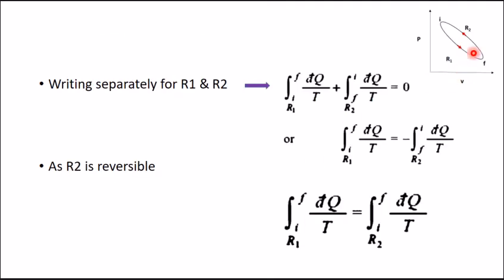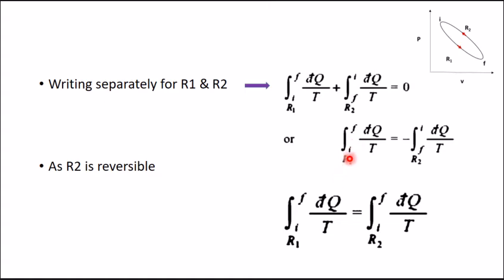Now, if we write separate equations for these two reversible processes, we can write integration I to F dq by T for R1 plus integration F to I dq by T for R2 is equal to 0. We take this to the right-hand side.